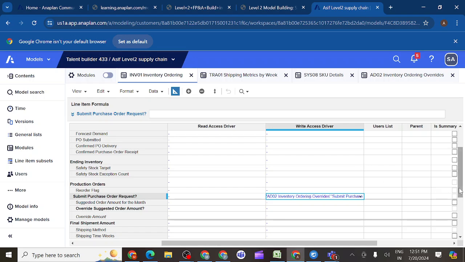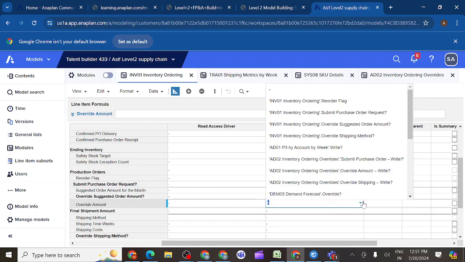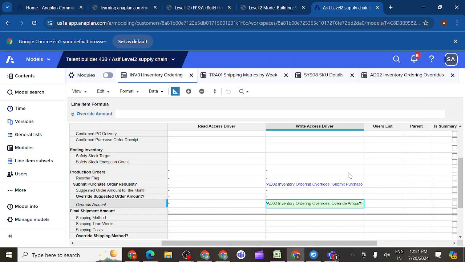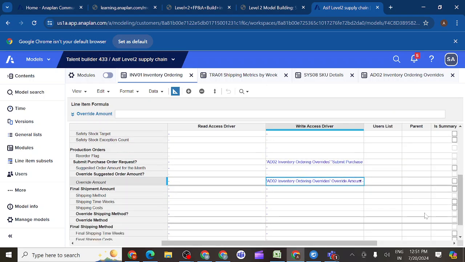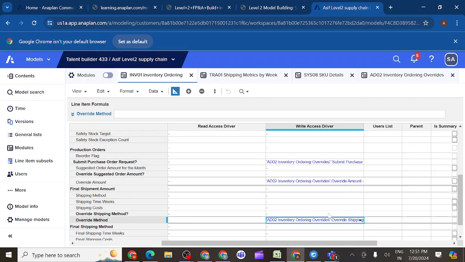And for override amount, we should select the override amount. And for override shipping method, here we should select override shipping method, the third one.